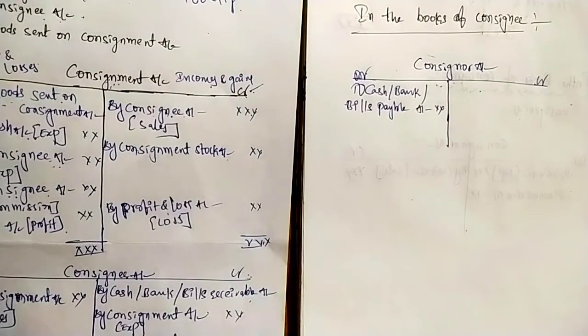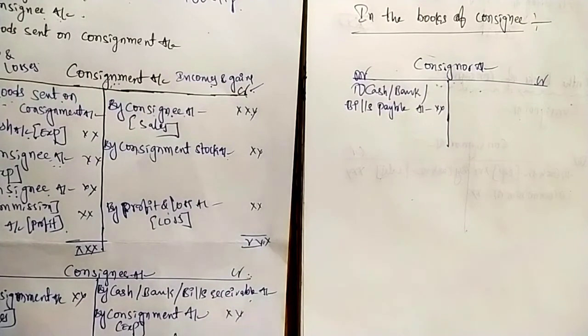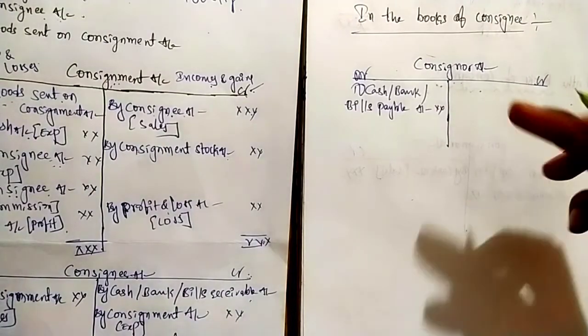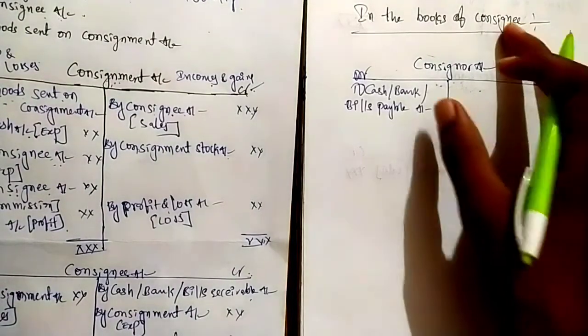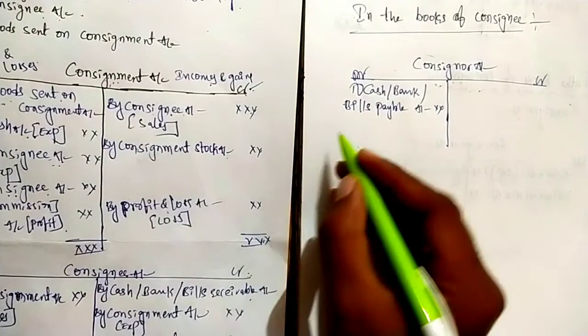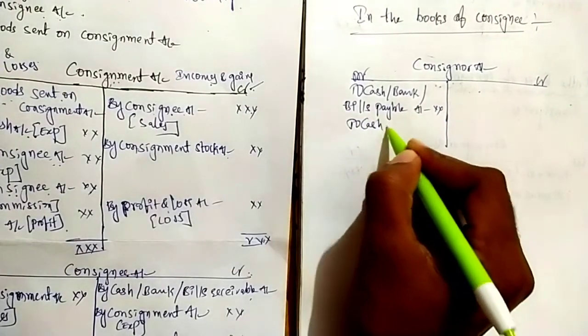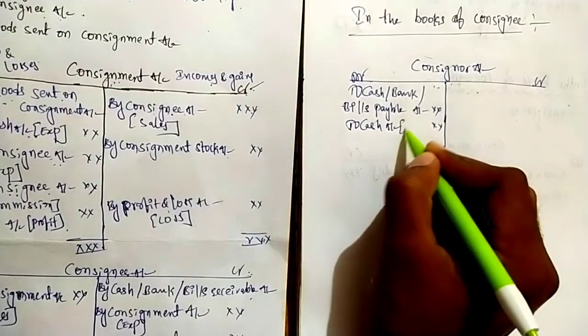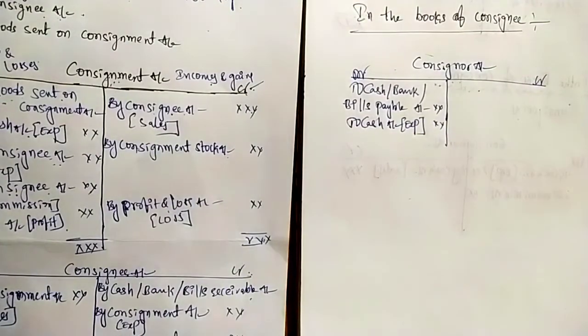Next, after paying advance, means after receiving goods, consignee may pay some expenses. For the expenses also cash goes out. So we are preparing in the books of consignee. We have to think from the consignee point of view. At the time of payment of expenses, cash goes out. When cash goes out, cash account is credited. What is the debit? Consignor account is debited. So we have to write on the debit side, to cash account, in brackets, expenses.